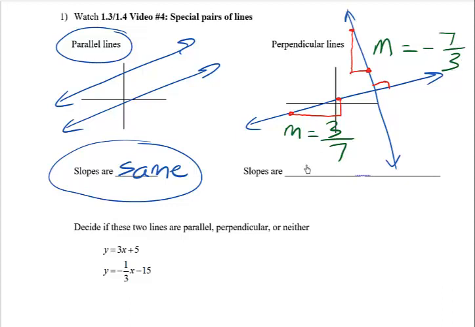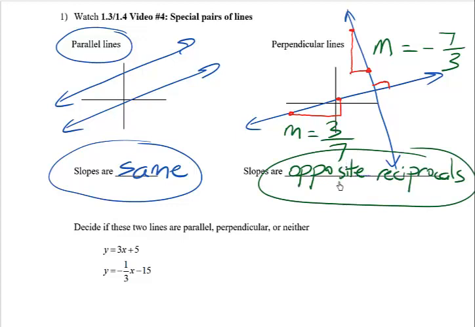How do we say that? Well, what we say is the slopes are opposite reciprocals. Opposite meaning we change the sign, and reciprocal is the fancy name for turning a fraction upside down. So that's what you want to learn. Perpendicular lines have slopes that are opposite reciprocals.